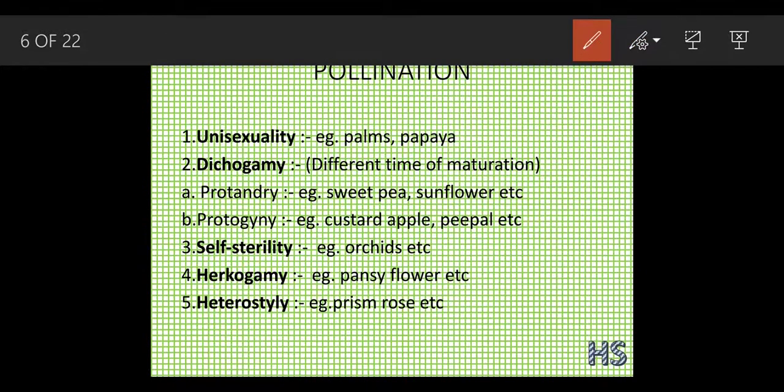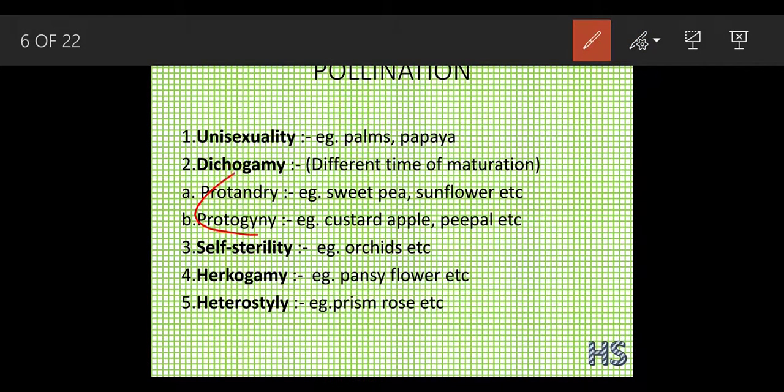Suppose this is the stigma and this is the anther. If the pollens situated inside this anther go onto this stigma, the stigma is not going to accept them. Why is it not going to accept them? Because these plants are called self-sterile. They are not going to accept the pollens of the same flower. So what is going to happen? They are not going to get pollinated.